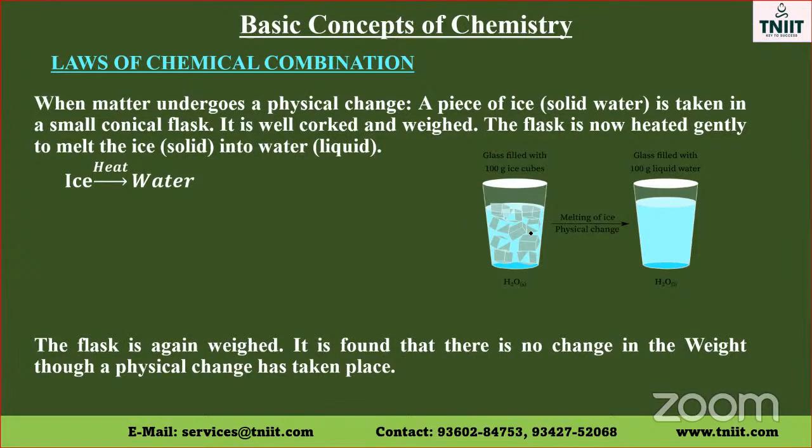Now you can see this is a physical process. There's a physical change. So the ice cube we take is 100 grams, and it is heated gently so that the ice, water in solid state, melts to form water in the liquid state. That also contains 100 grams of water.